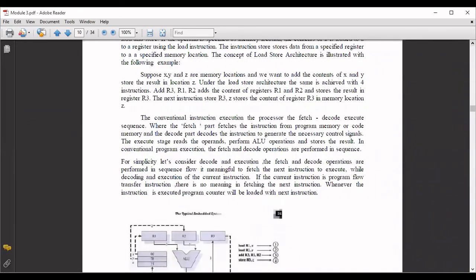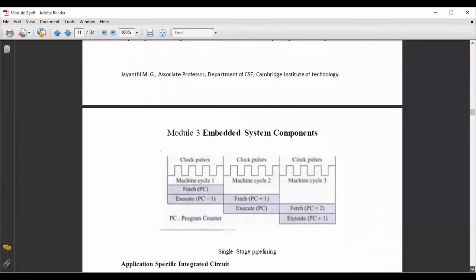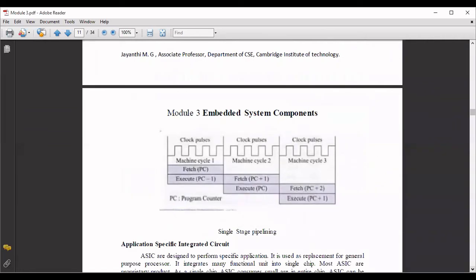So that is your fetch and decode sequence, which is explained in the later diagram. With respect to pipelining, this diagram is with respect to load and store. Two concepts we are discussing here: one is load and store, the other one is pipelining. In the pipelining operation, what happens? You will be using fetch, decode, execute. These are the stages you are going to use, and that is shown in this particular diagram.